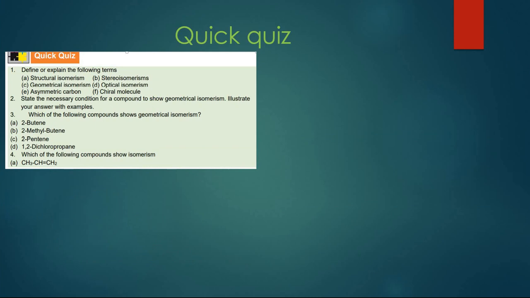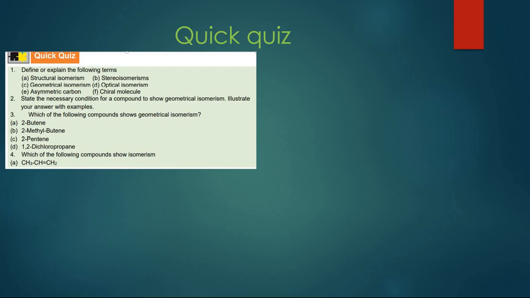Some of them are very simple that you can do by yourself, and some of them I'm going to tell you. Like question number 1 is, define and explain the following terms: structural isomerism, stereoisomerism, geometric isomerism, asymmetric carbon, optical isomerism, and chiral molecules. These all definitions are given in the lecture. Go through my lecture again and you will get to know the answers. You just have to define them and explain a little bit.